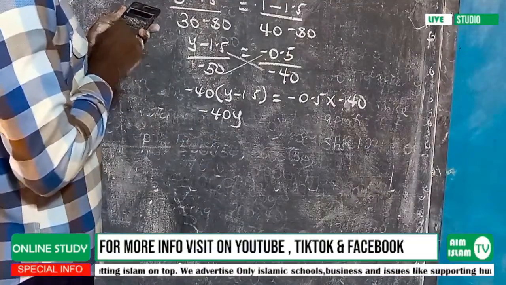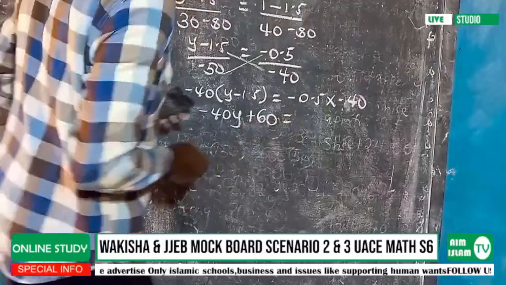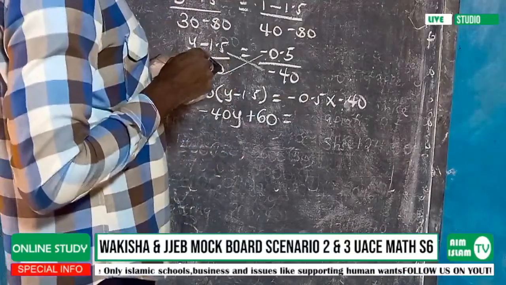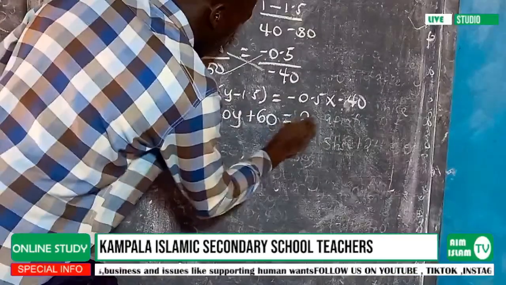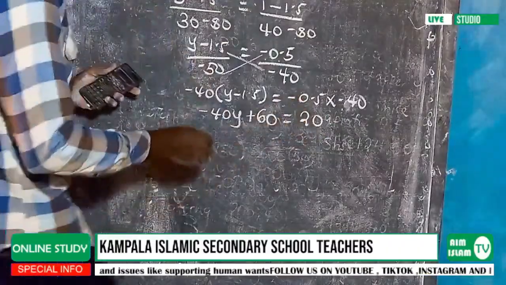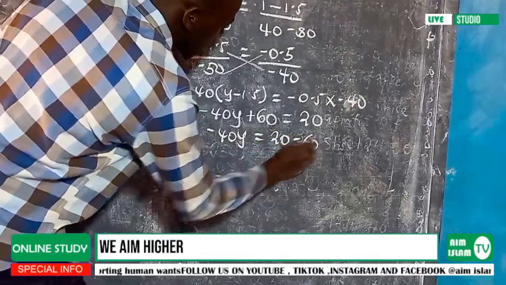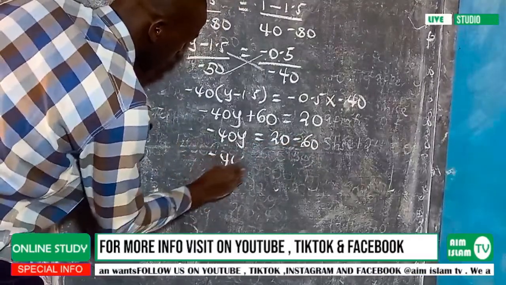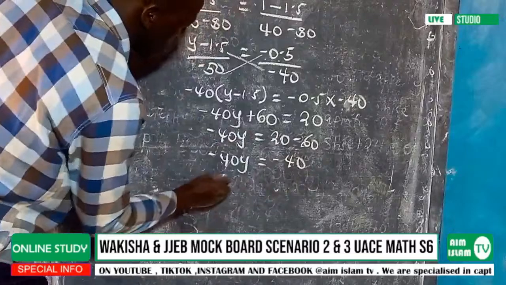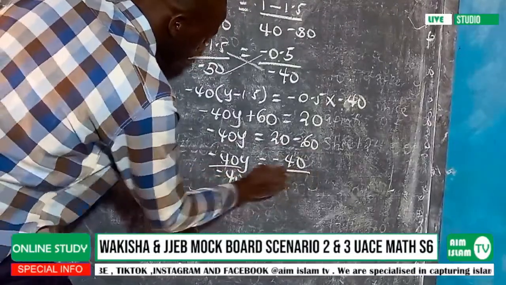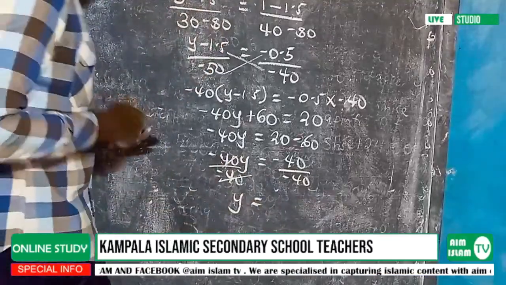1.5 times positive 40 equals 0.5 times 40, which is 20. If I collect like that, this one goes that side. We have 40y equals 20 minus 60, which is negative 40. So y equals negative 40 divided by negative 40, so our y here will be 1.